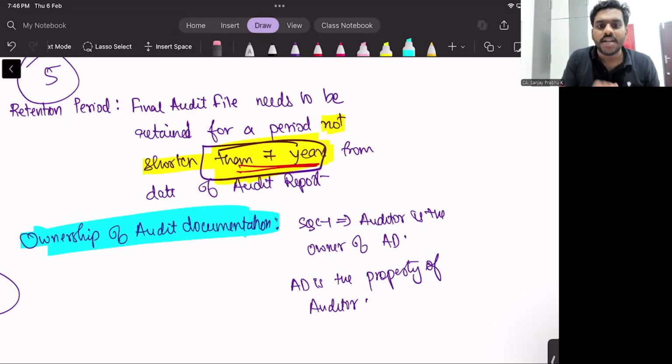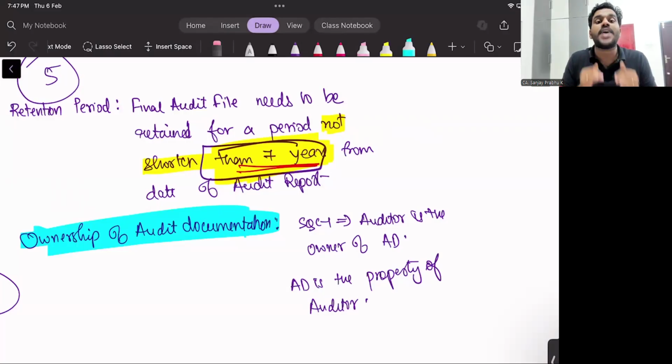She asked me, sir, what is in your hand? I said, it's audit documentation, called the audit file. She asked, what is inside that file? I said, whatever evidence I have collected and whatever procedures I have performed, I have documented in this file. Then she asked, that means that file contains confidential details about my company, right? I said, yes, Gauri, definitely, since I have audited your company, the evidence is related to your company. Are you able to understand the scenario?